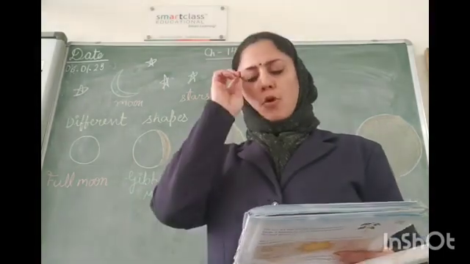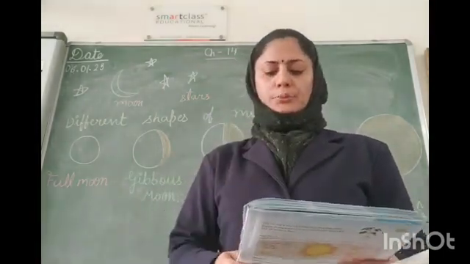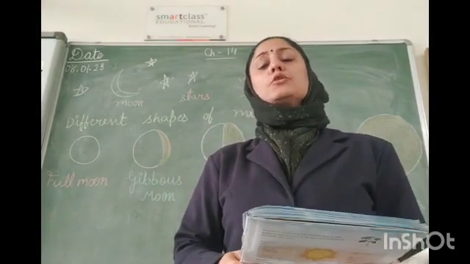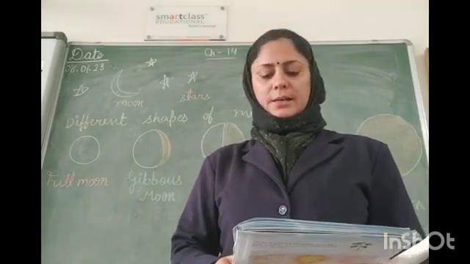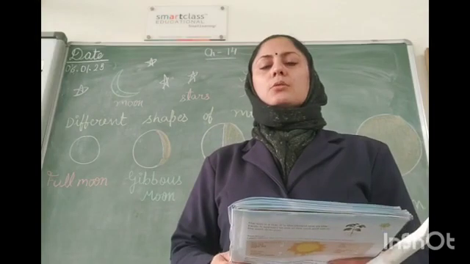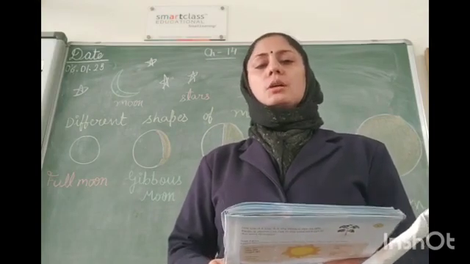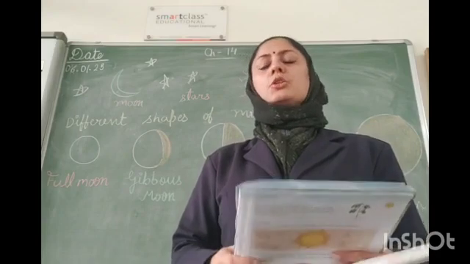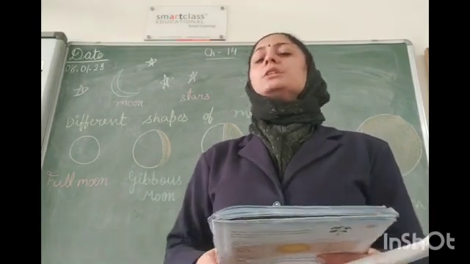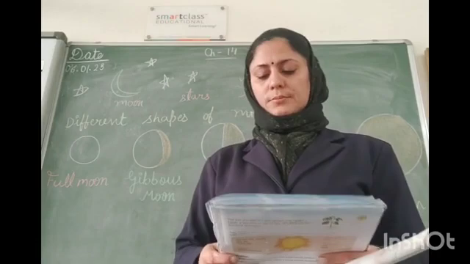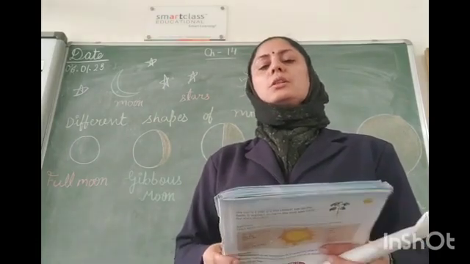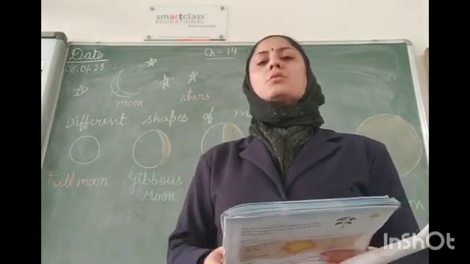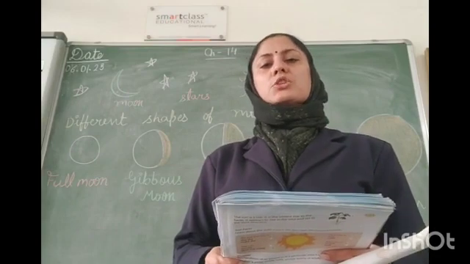Stars form a group together to form a pattern in the sky. These groups are called constellations or Saptarishi Mandal. These are 7 stars which are known with different names in different countries and different cultures. But we call this group of stars constellation or Saptarishi Mandal.